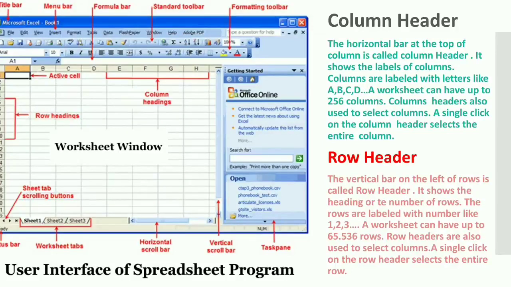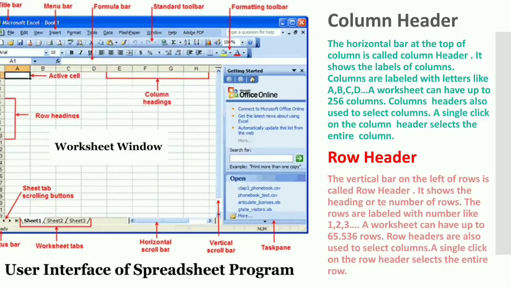Columns are labeled with letters like A, B, C, D. The worksheet can have up to 256 columns. Column headers are also used to select columns. A single click on a column header selects the entire column.